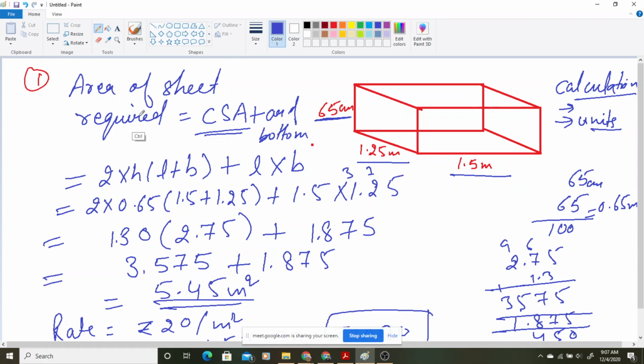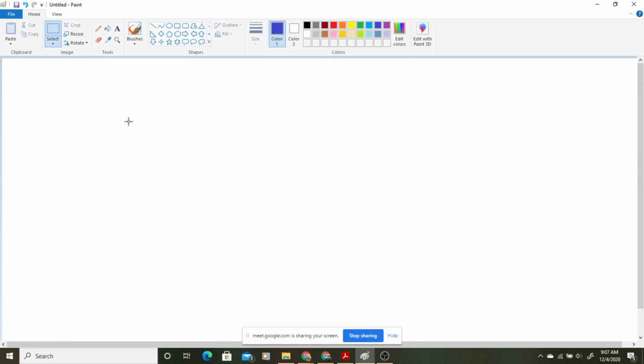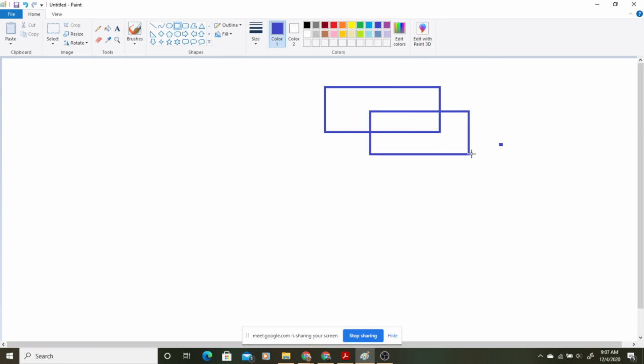let us take this figure once again. Let us quickly make a hole. Suppose this is the rectangular hole I am having. Now this one, this is the rectangular hole we are having.